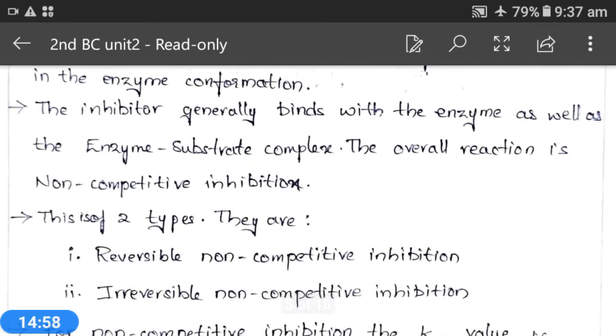If you see the diagram here, the inhibitor is bound onto one side or on the surface of the enzyme, and on the active site the substrate is bound. Finally, the enzyme substrate inhibitor complex is formed. Here, see the reaction.